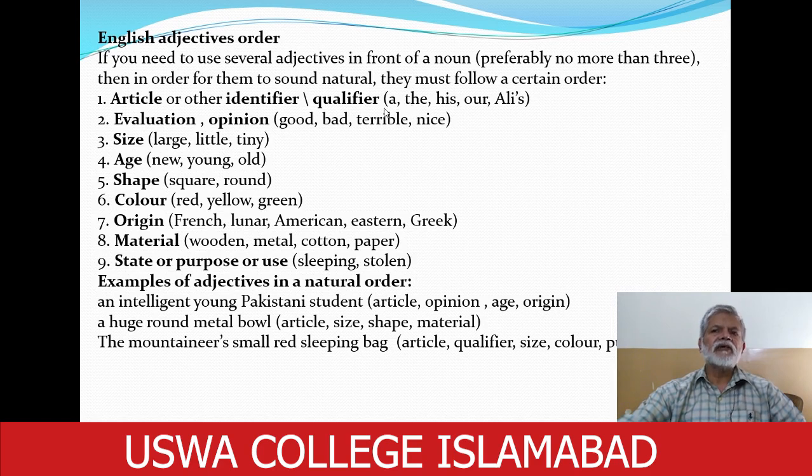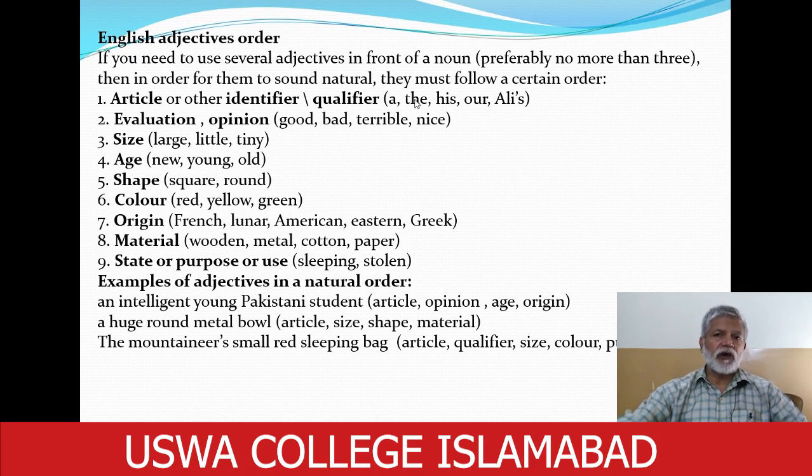His is an identifier. Ali's is a qualifier. These are the words which show possession. His, Ali's, these show possession. They are called identifier and qualifier, whereas the, a, and an are articles. So first of all, we use these words if they are present there.